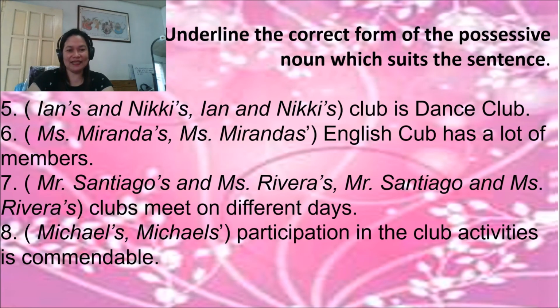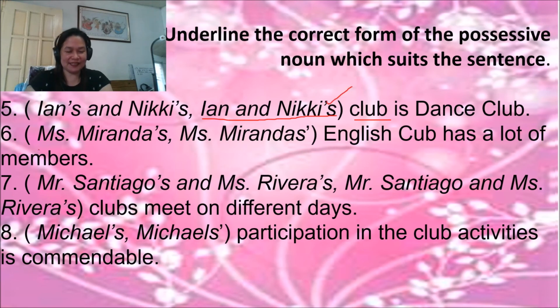Ian's and Nikki's, or Ian and Nikki's club is a dance club. So let us apply it. It is joint because it's only one club. So if it is joint, the last noun should take the possessive form. So this is the correct answer.